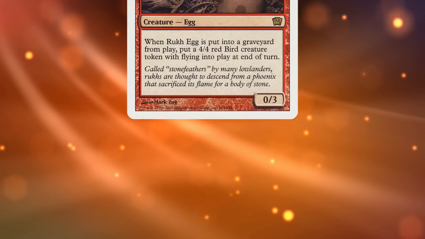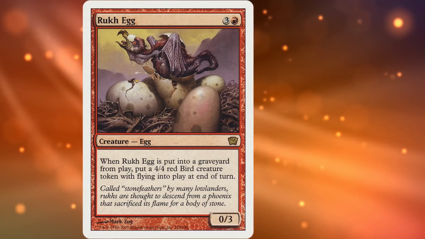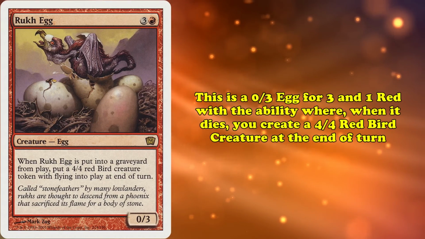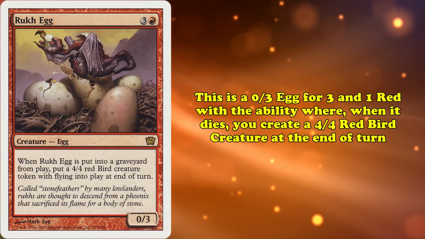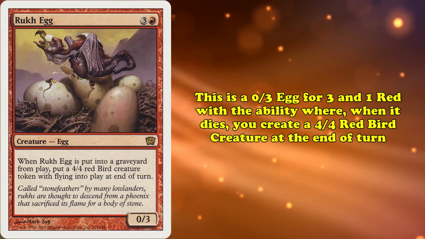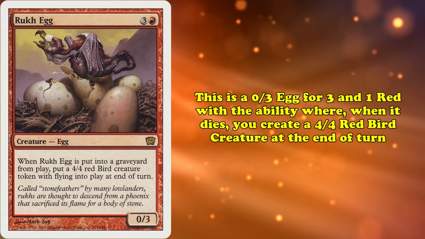And of course, our next card, Rukh Egg, does also have a bit of an interesting story to go along with it. This is a 0/3 egg with a mana cost of 3 and 1 red. It currently has the ability where, whenever it dies, you create a 4/4 bird creature token with flying at the beginning of the next end step. Bit strange that it doesn't make the token right away, but whatever.